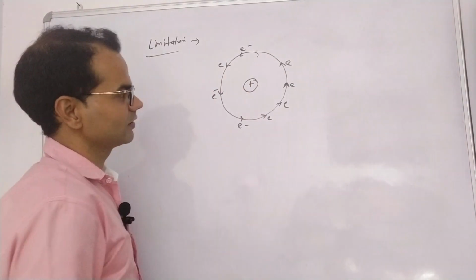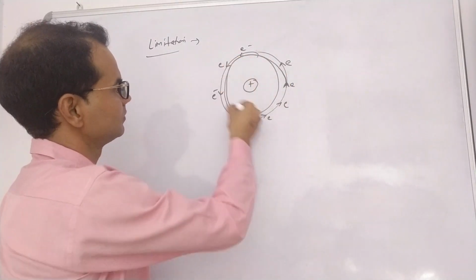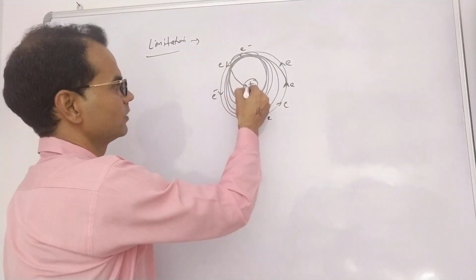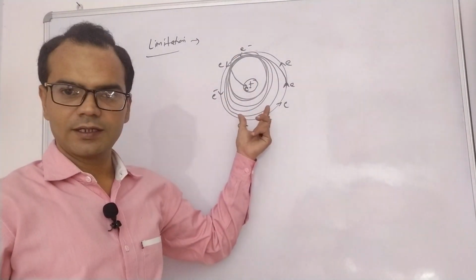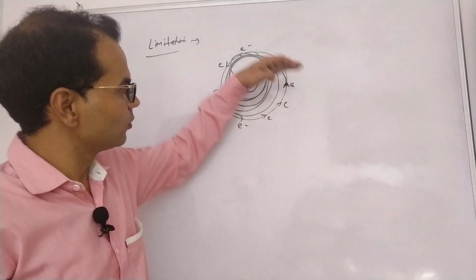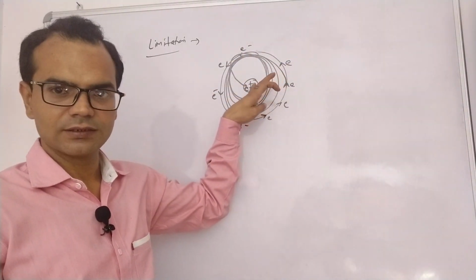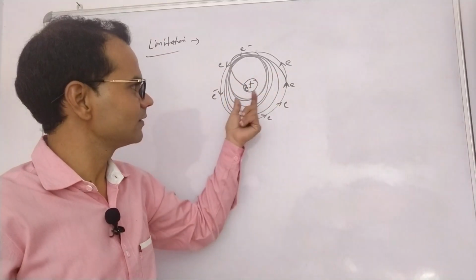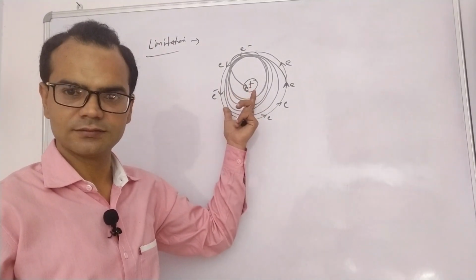And if the electron loses energy, then definitely it will follow a spiral path, and finally the electron will enter the nucleus, making the atom unstable. If that happens, then the model fails, just like the Thomson model was rejected.